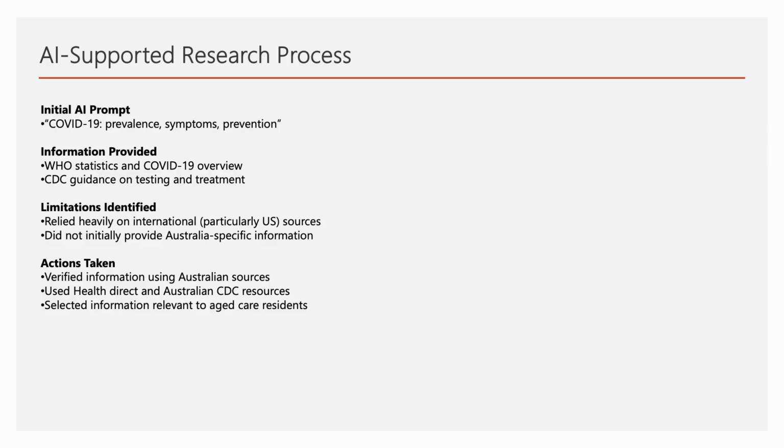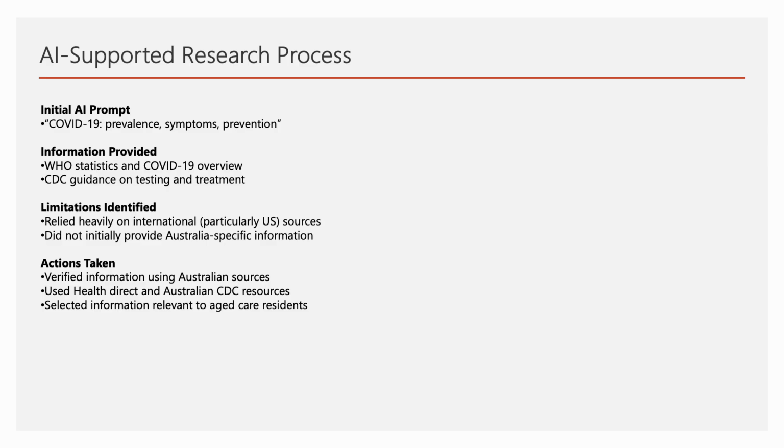Through this process, I found that the information gathered by AI relied heavily on international sources, particularly American organizations such as the CDC. This highlighted a limitation of my original prompt, as I did not specify that I wanted information relevant to Australia. As a result, I conducted additional research using Australian sources, including Health Direct and the Australian Centre for Disease Control, to ensure the information in my infographic was appropriate for the target audience.